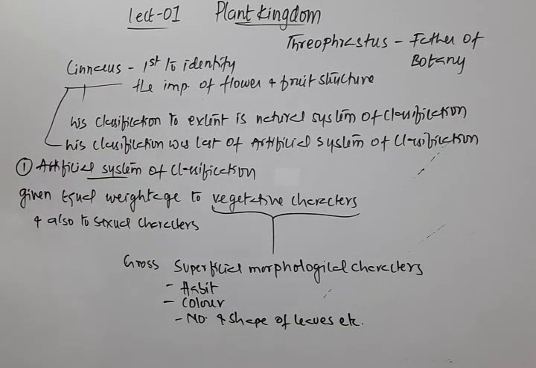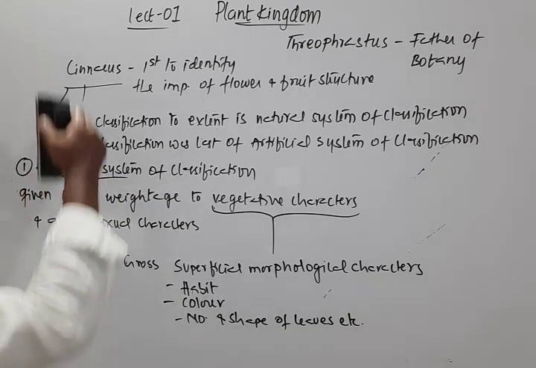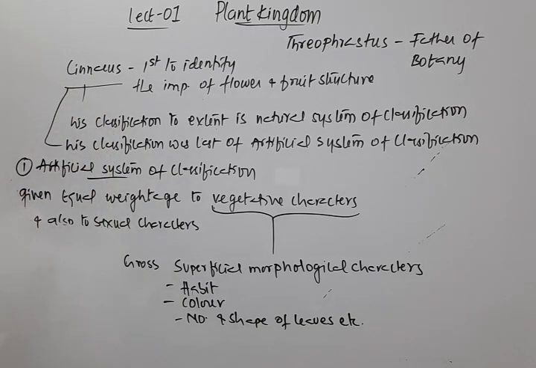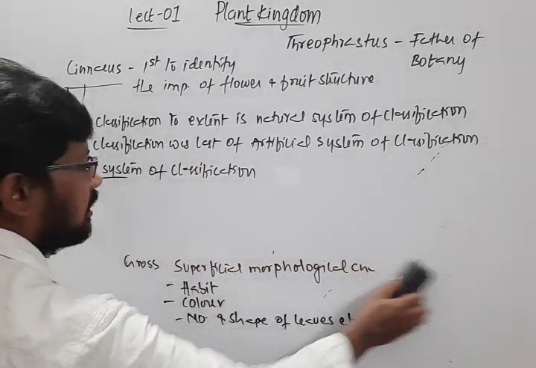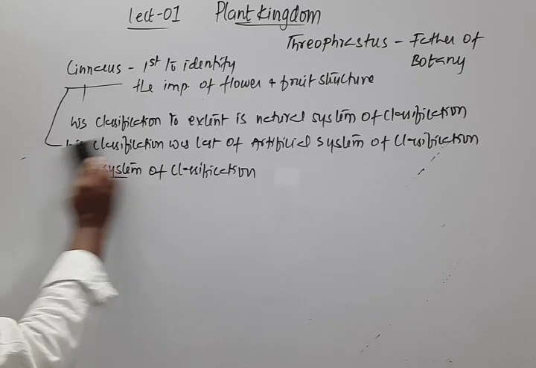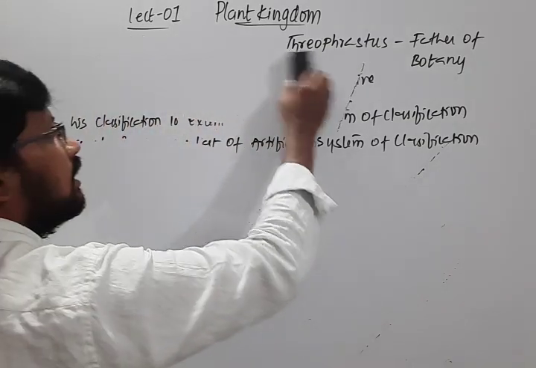Now we are not using this artificial system of classification anymore, anywhere in the world. It's only that the Linnaeus system was the last of the artificial systems of classification. Only a fragment of this classification is a natural system of classification, as he considered the flower and fruit structures. Then